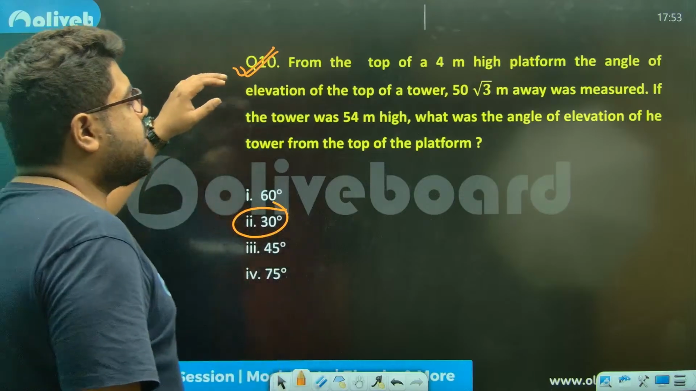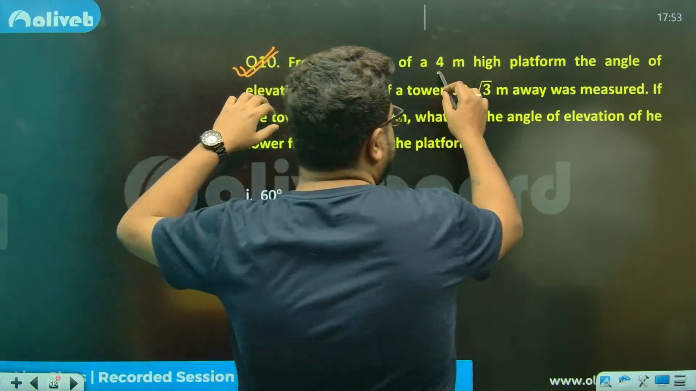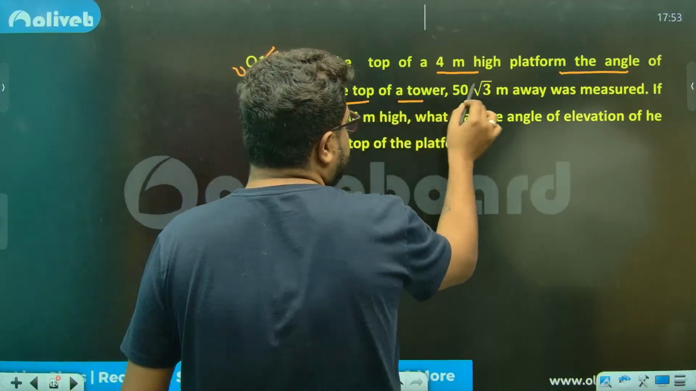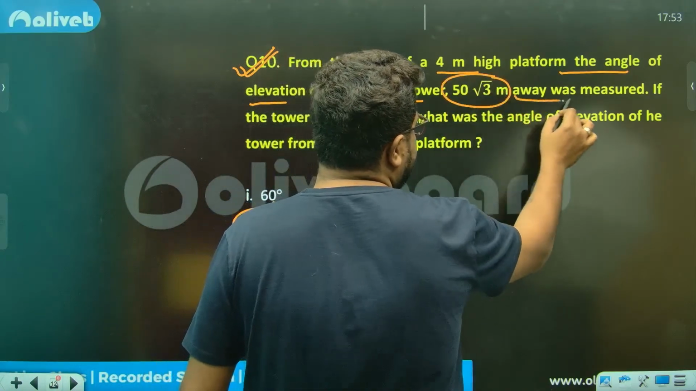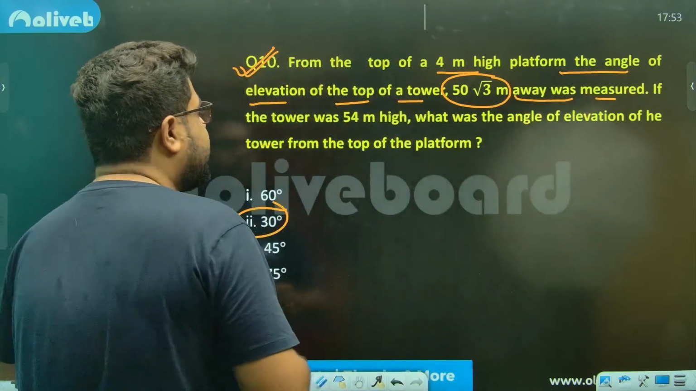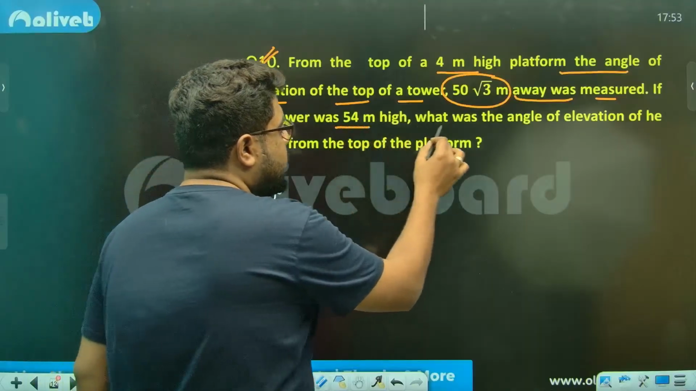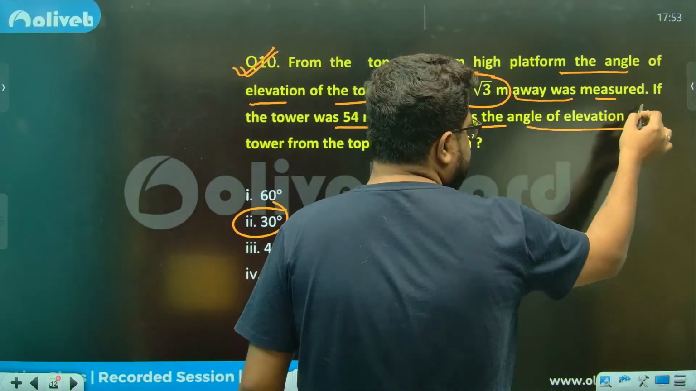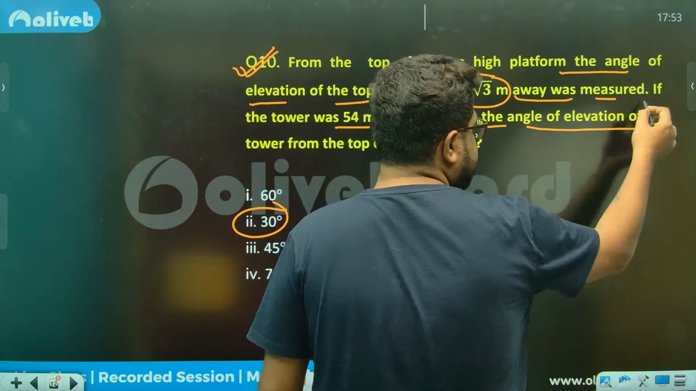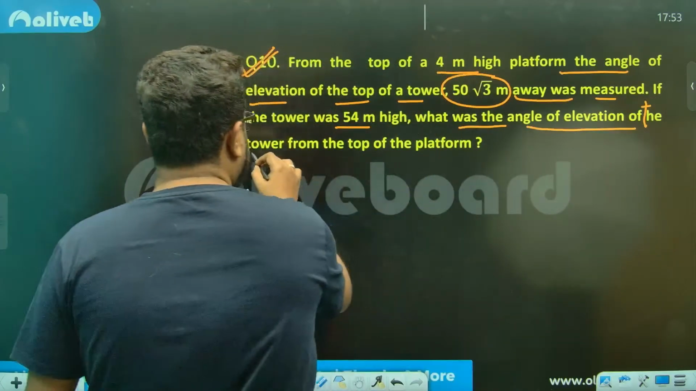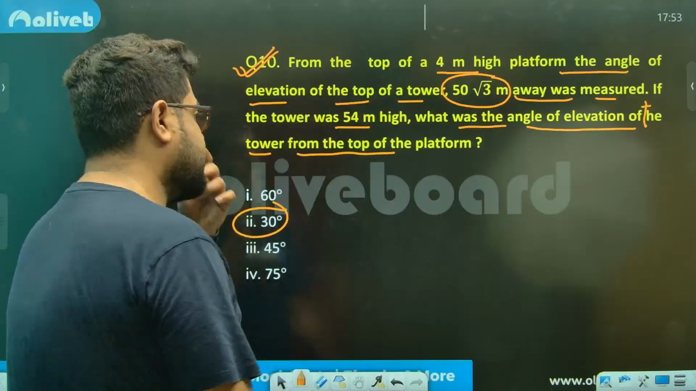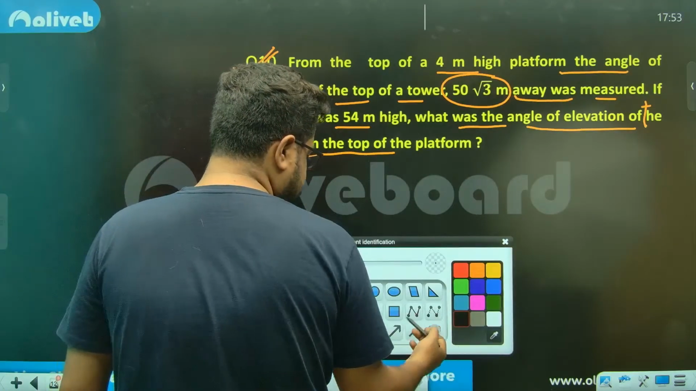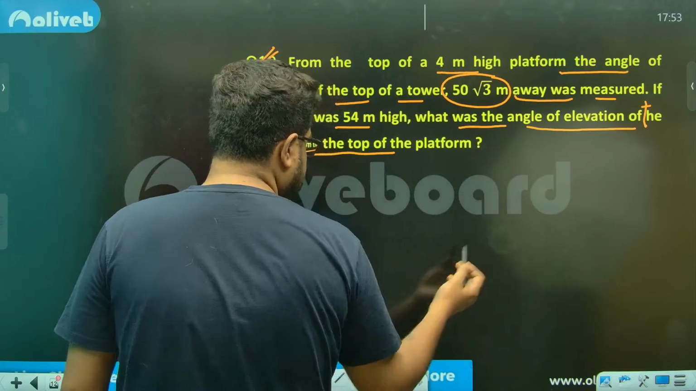From the top of a 4-meter high platform, the angle of elevation of the top of a tower 50 root 3 meter away was measured. If the tower was this much high, what was the angle of elevation of the tower from the top of the platform? बहुत easy दिख रहा है ये question. It's very simple, I guess. It looks very simple.